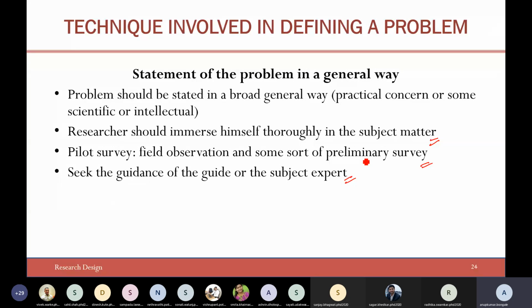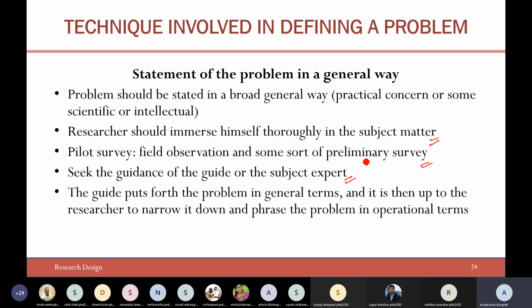Every time, you should update your guide on your whereabouts and exactly what your progress is, so that the guide will come to know whether you are going in the right direction. Sometimes a researcher will start dwelling upon one particular problem, losing the bigger picture. That is where the guide comes into the picture. So always take advice from your guide. The guide puts forth the problem in general terms, and it is up to the researcher to narrow it down and phrase it. So it always comes down to the researcher.